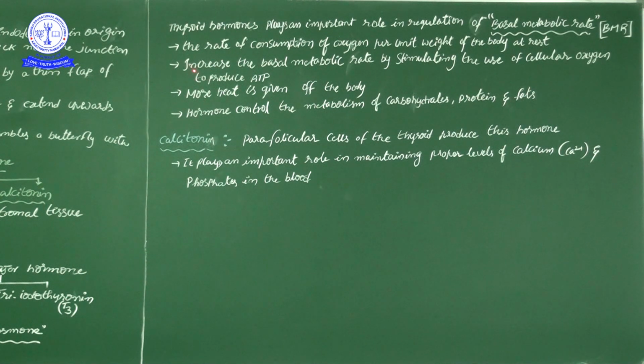The next statement: the basal metabolic rate is increased by stimulating the utilization of cellular oxygen to produce ATP. ATP is nothing but calories. Calories, that is, ATP will be produced by oxidation at the mitochondria. In botany, you see the electron transport chapter, where it is explained. So ATP production by the mitochondria is nothing but calories. So the metabolic rate of the body functions is totally controlled by the thyroid hormone.